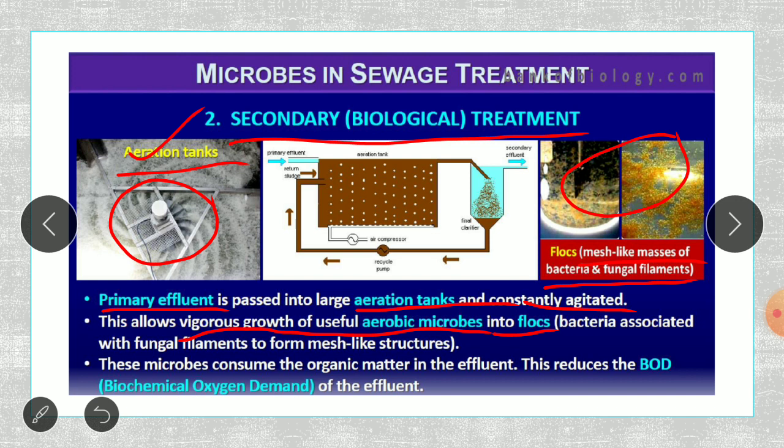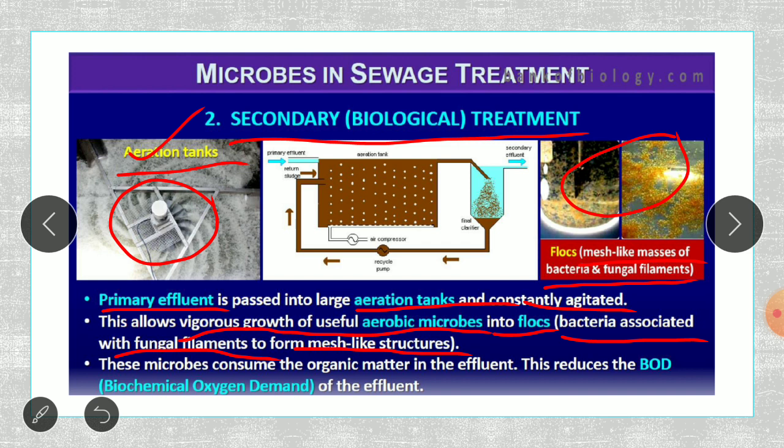So they are forming a mesh-like thing, and they are nothing but bacteria associated with fungal filaments to form mesh-like structures. Why is this happening? Due to continuous agitation in the aeration tank, these flocs are formed.